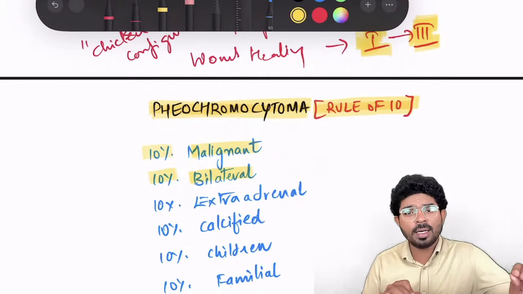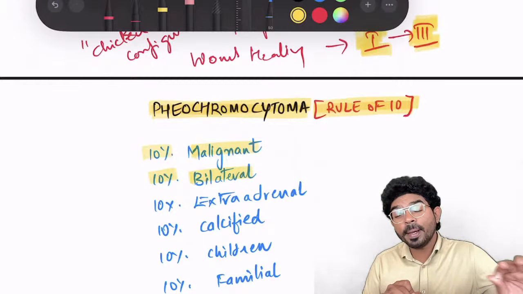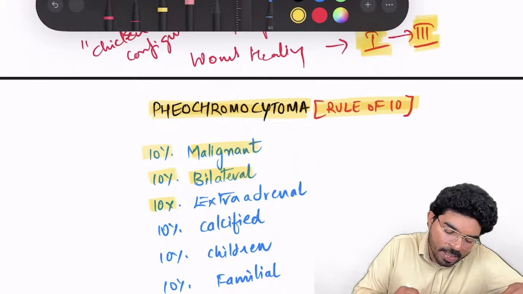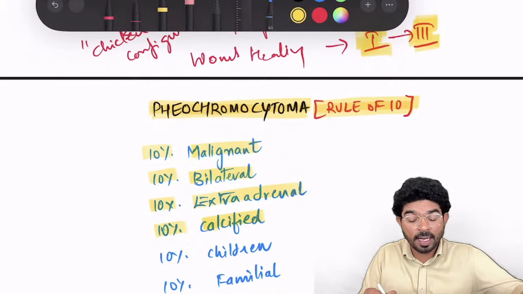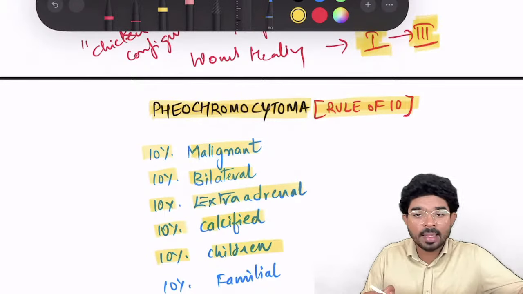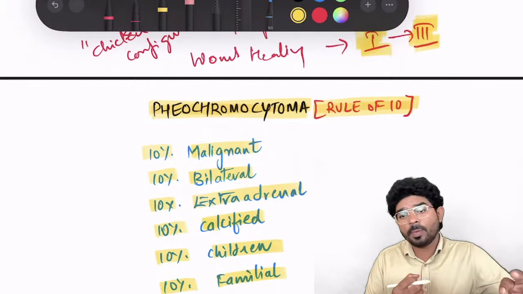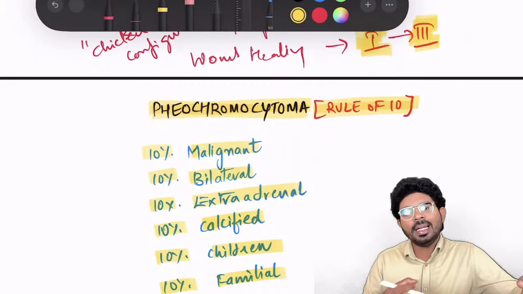basing upon the rule of 10, how many percentage of cases of pheochromocytoma are unilateral? Then your answer is 90%, because the rule of 10 is going to tell you about 10% bilateral. So the leftover 90% are unilateral. 10% are extra-adrenal, 10% of cases can be calcified, 10% of cases are seen in children, and 10% are female. So be clear with what 10% is, because nowadays exams are drifting.